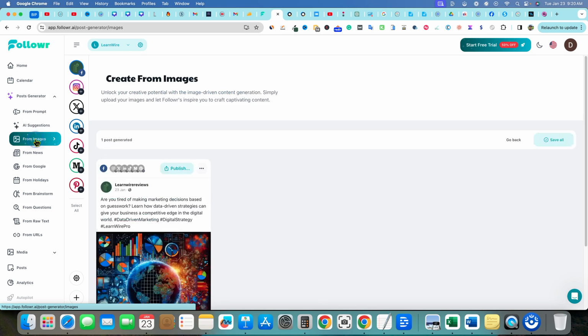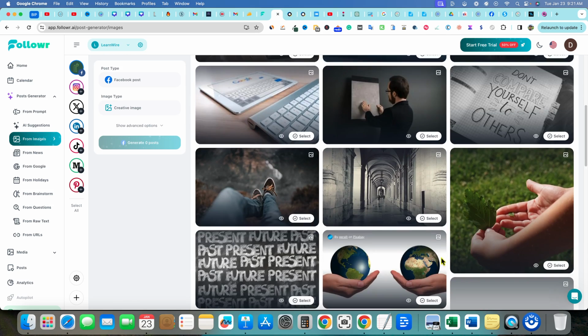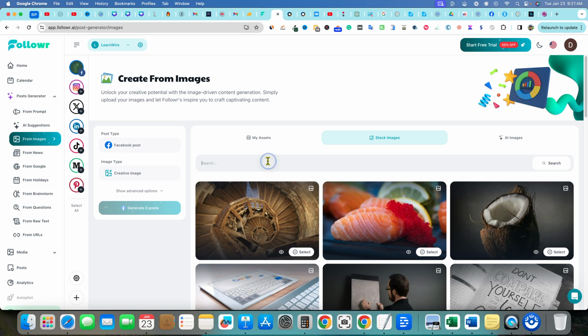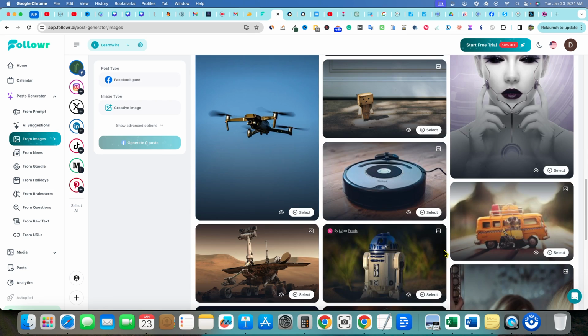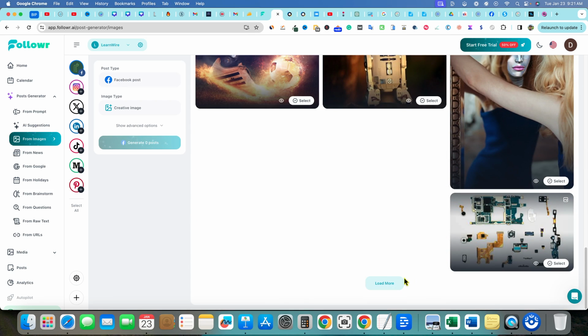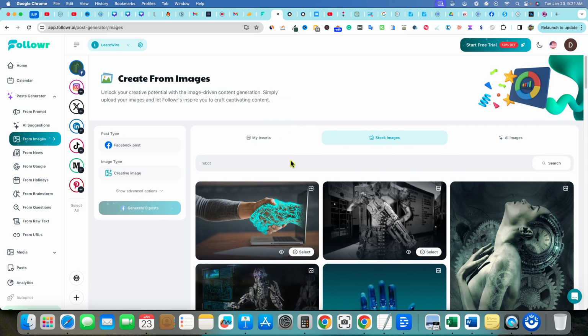So far, so good. From images, we could actually go and grab some assets, and we could create a bunch of assets or have your VA do that and then upload them all. We can go with stock images or we can go with AI images, okay? So we have a bunch of stock images we can go in and start creating content from. We can search over here. I'm going to go with robot right over here and just see what they've got. So they've got some good stuff in here. It looks like they've got a pretty good range. We can load more. And it looks like they've got plenty of content so far. And like I said, the UI and just the ease of use of navigating your way around is pretty easy.